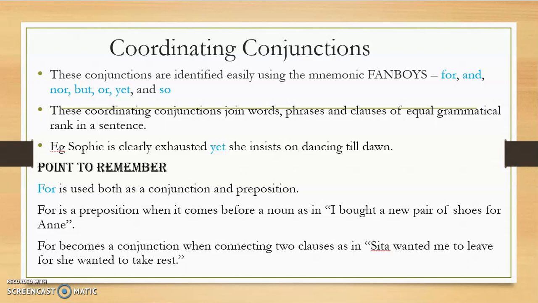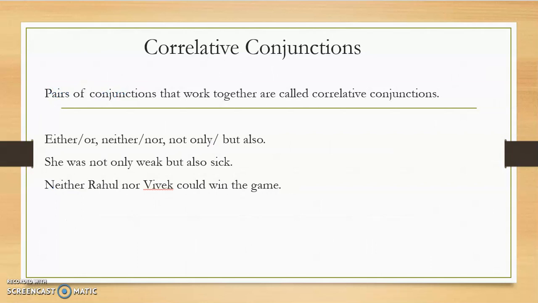Now the second category is correlative conjunctions. Correlative conjunctions work together. They don't work alone, but rather they work in pairs. So it's very easy to identify correlative conjunctions: either or, neither nor, not only but also. So these are the correlative conjunctions when they work in pairs.